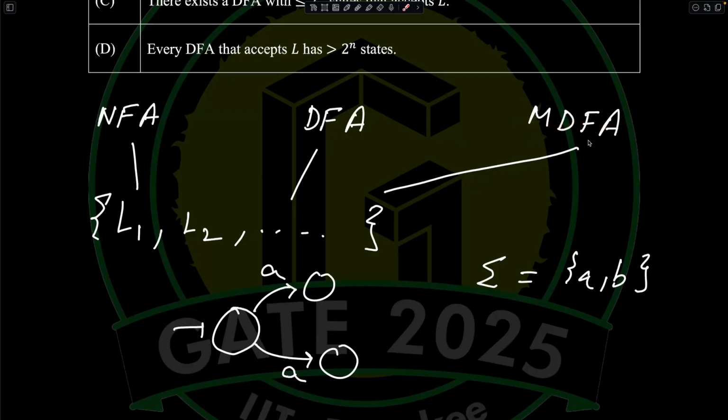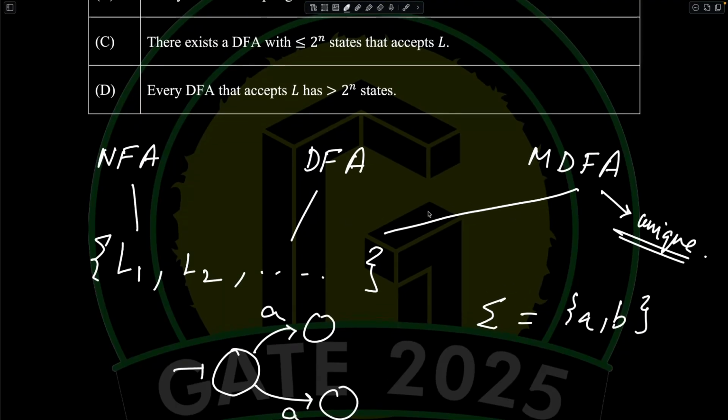The DFA with the minimum number of states is unique, and that is a fundamental concept of computer science. Now all three of them have exactly the same power. If you were to write the set of all regular languages, every one of these machines is going to accept every single language in this set, and any language not in this set is not going to be accepted by any of them. So they have exactly the same power. That is a basic revision of the subject. I hope this serves as a positive reminder.